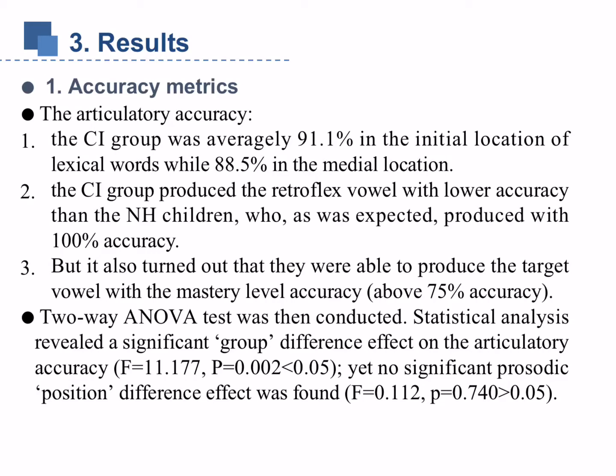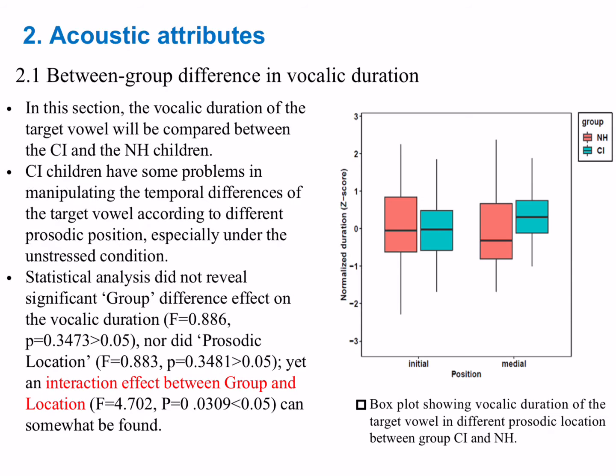A two-way ANOVA test was then conducted. Statistical analysis revealed a significant group difference effect on the articulatory accuracy, yet no significant prosodic position difference effect was found. In this section, the vocalic duration of the target vowel will be compared between the CI and the normal hearing children.